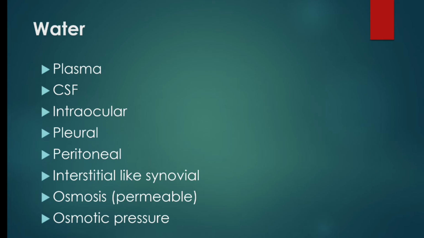This phenomenon is known as osmosis. Osmosis of water molecules can be resisted by pressure across the membrane, and this pressure is known as osmotic pressure. Thus, osmosis helps in maintaining an equilibrium between the extracellular and intracellular fluids.